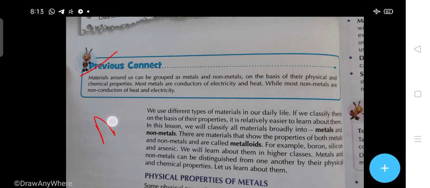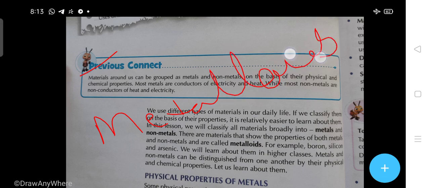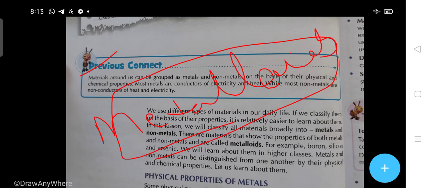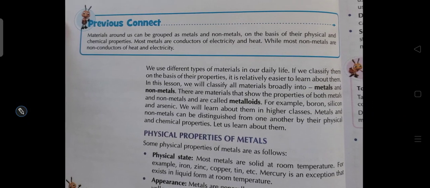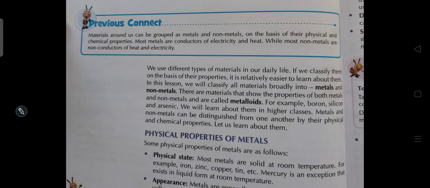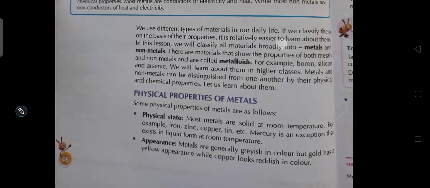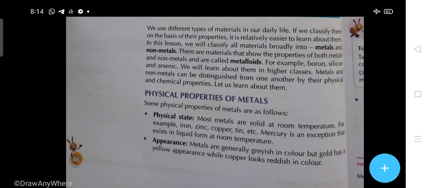So students, a very interesting word is here, that is metalloids. So metalloids are what? The substances which contain both properties, of the metals and the non-metals. For example, boron, silicon and arsenic, which we will learn about in higher classes. Metals and non-metals can be distinguished from one another by their physical and chemical properties, and let us learn about that.